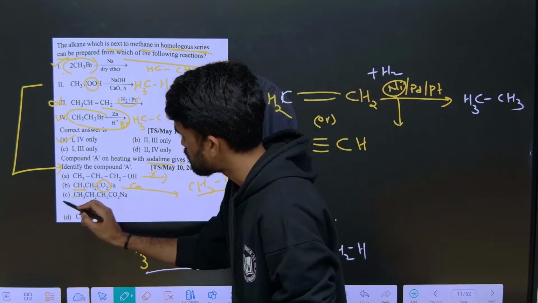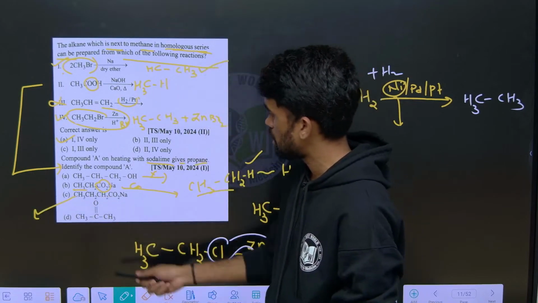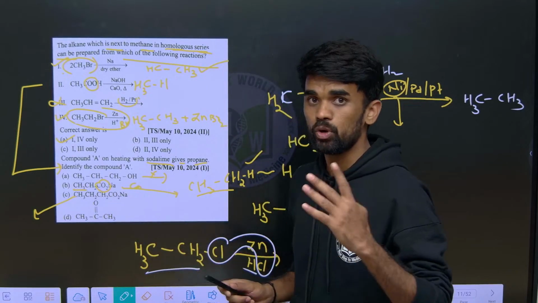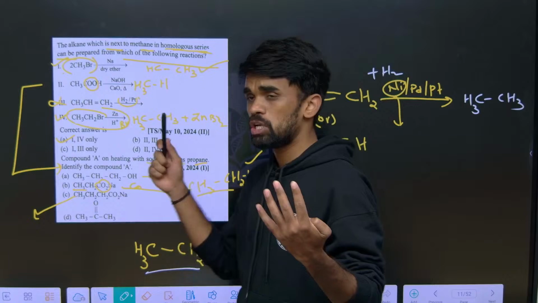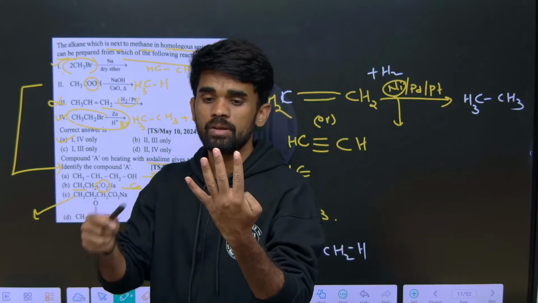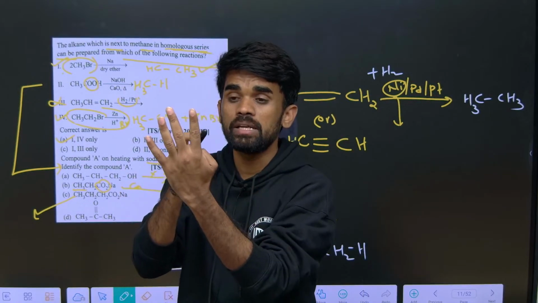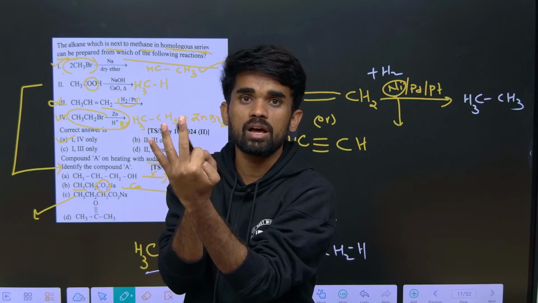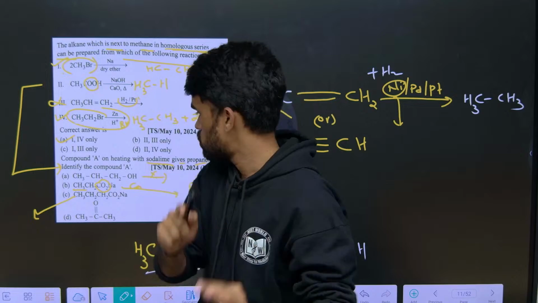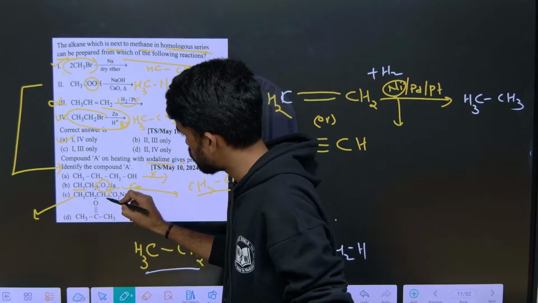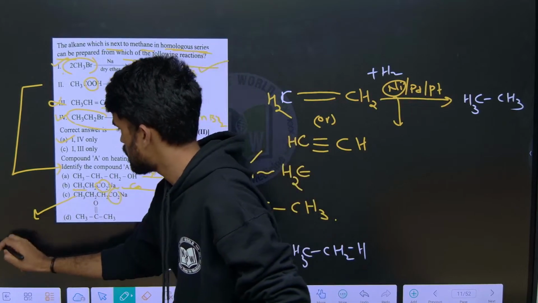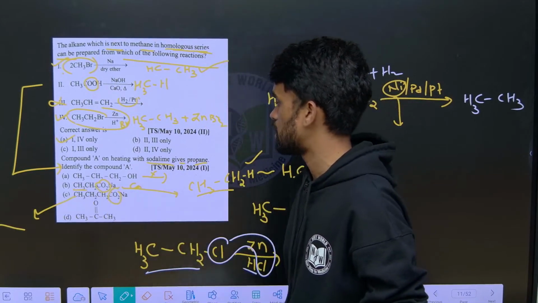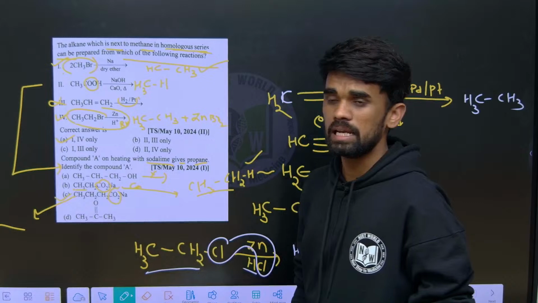So if you go for option C, how many carbons are there? 1, 2, 3, 4. So 4 carbons are there. So we can say butanoic acid. Butanoic acid means 4 carbons. In decarboxylation what happens? One carbon will be lost. So 4 becomes 3. So the 3 carbon alkane is propane. So that is our answer. Remove this CO2 part, remaining is CH3 like this. So option C is correct for this particular question. I hope it is clear.